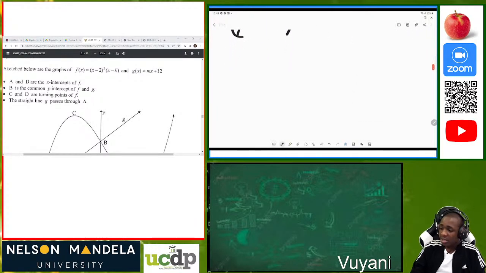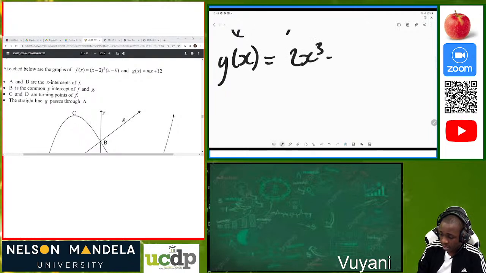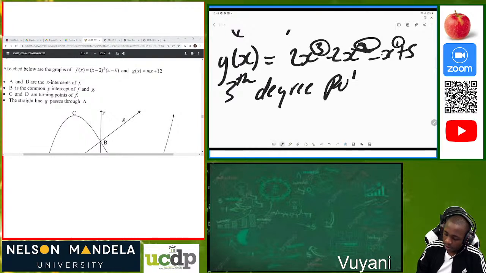Then we move forward. Maybe we are given g of x is equal to 2x cubed minus 2x squared minus x plus 5. We check again, and the highest power is 3, so this is a 3rd degree polynomial. Why did I start here?